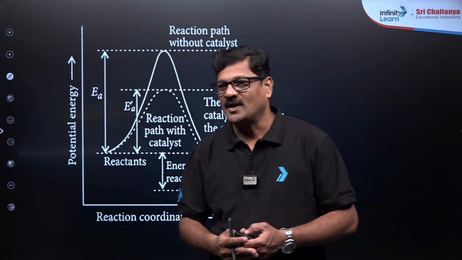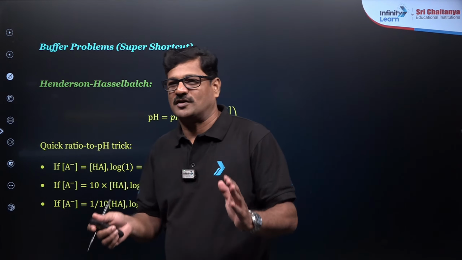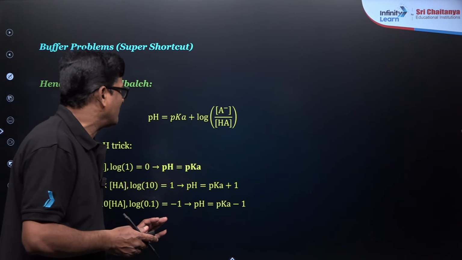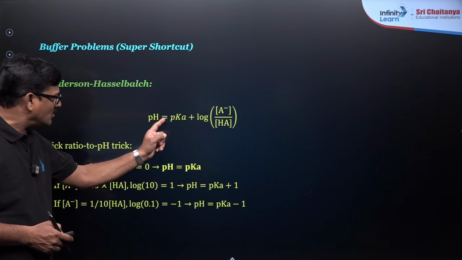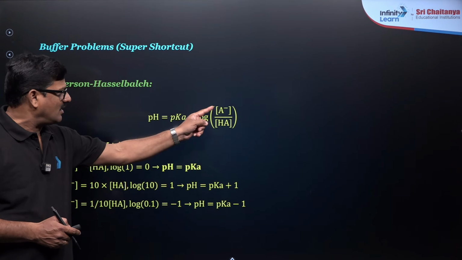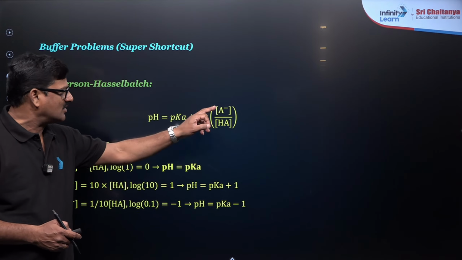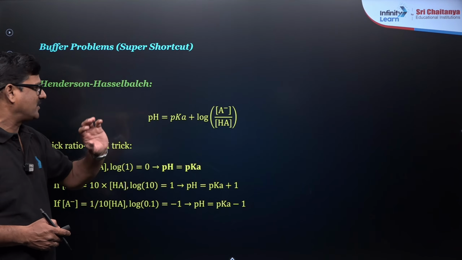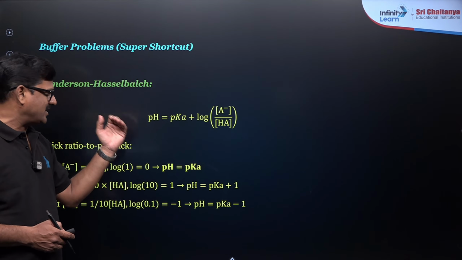Yeah. Now moving ahead, buffer problem, super shortcut in the buffer formula. So you know the Henderson-Hasselbalch equation, pH is equal to pKa plus log salt by acid, or base by salt. So salt by base, if it is pKb, for pH for acidic buffer, pOH for the basic buffer.